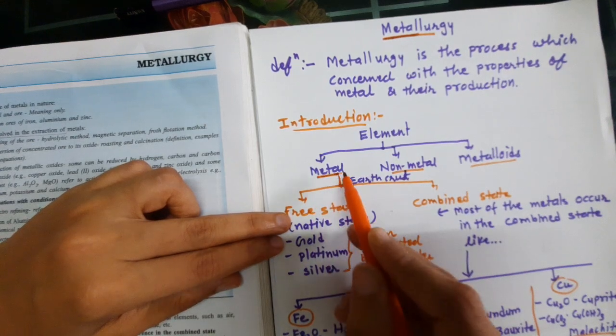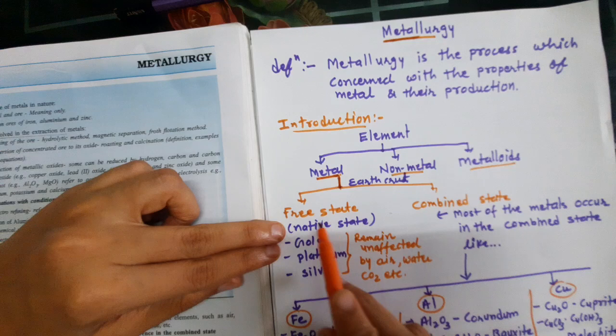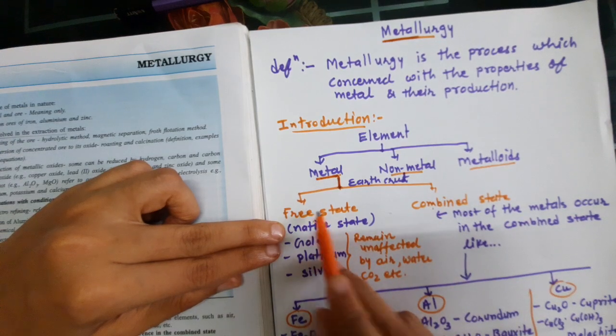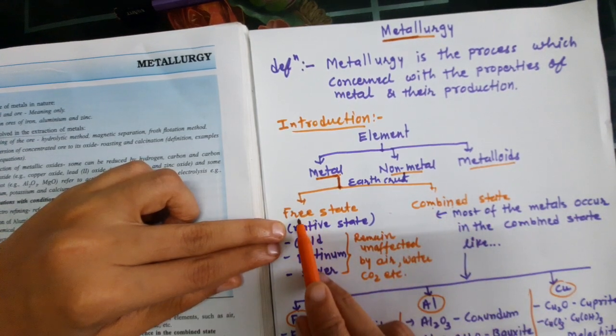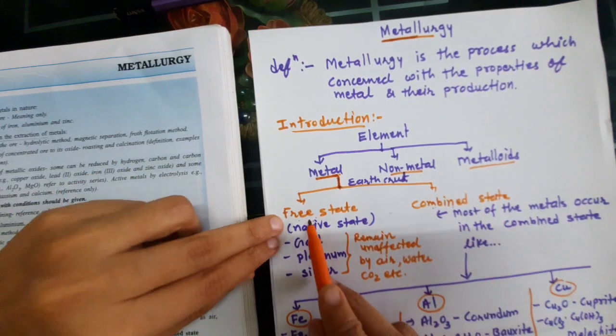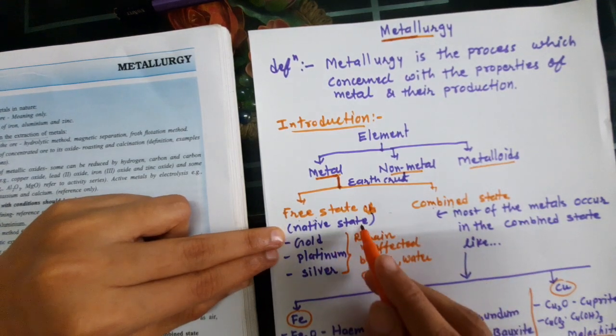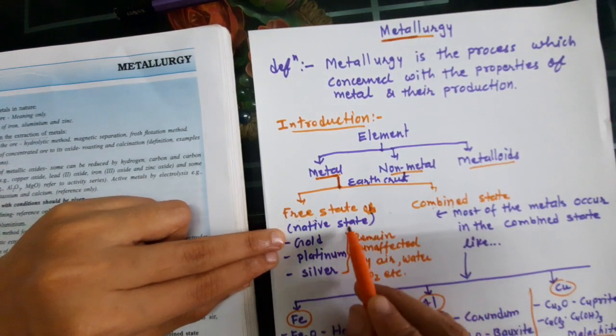The metal in the earth crust is present in two ways. First is the free state, and second is the combined state. Free state is also called the native state.